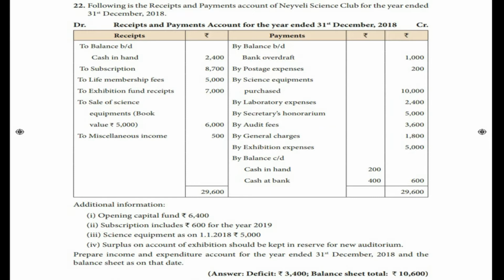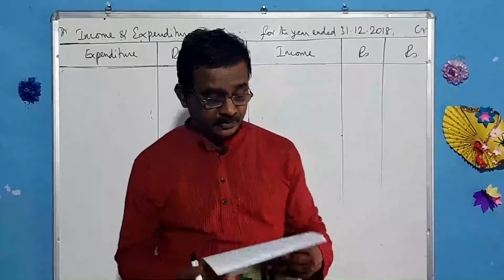Subscription includes 600 for the year 2019. Science equipment as on 1st January 2018, 5,000. And surplus on account of exhibition should be kept as reserve for new auditorium. Prepare income and expenditure account for the year ended 31st December 2018 and balance sheet as on that date.